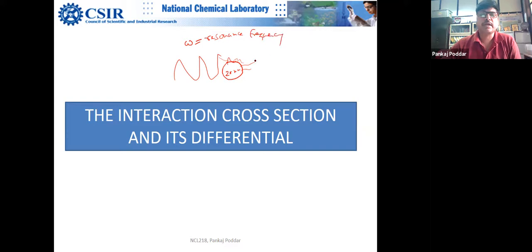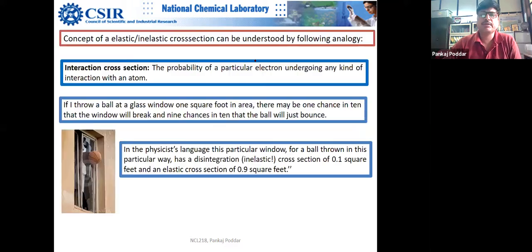I have this slide in another series, but I'm just telling you about it. This is the easiest way to understand elastic versus inelastic scattering cross section. You take a window of 1 square foot area and bombard it with a tennis ball 10 times.